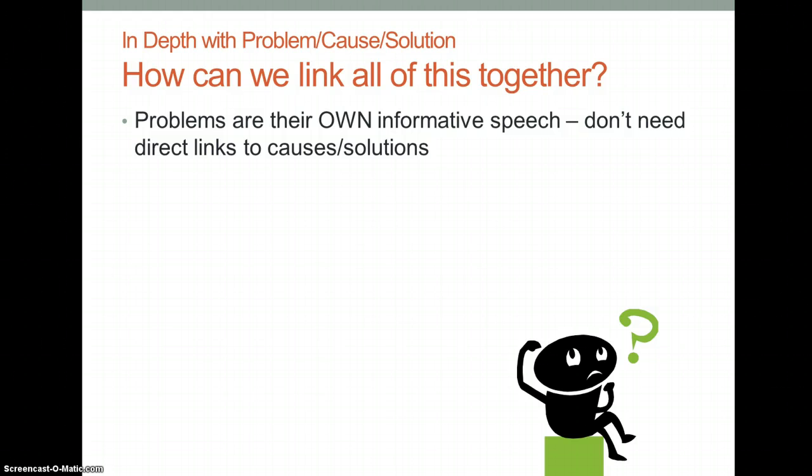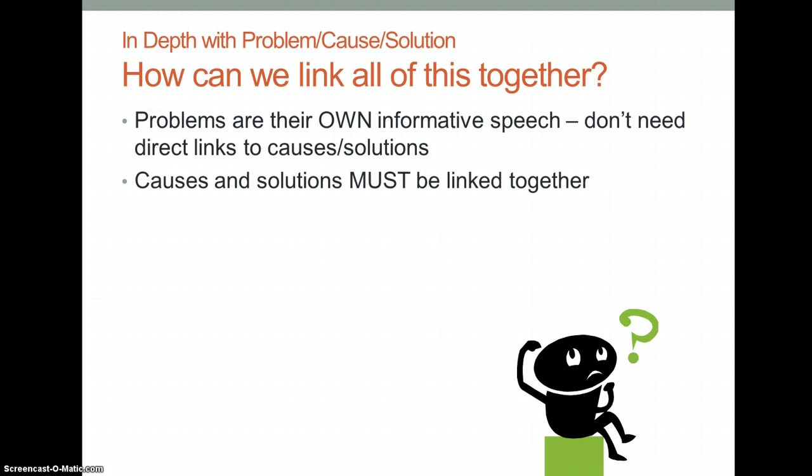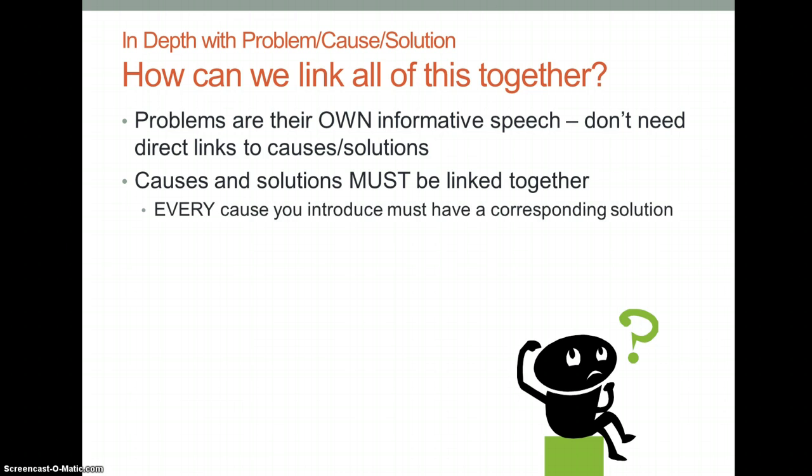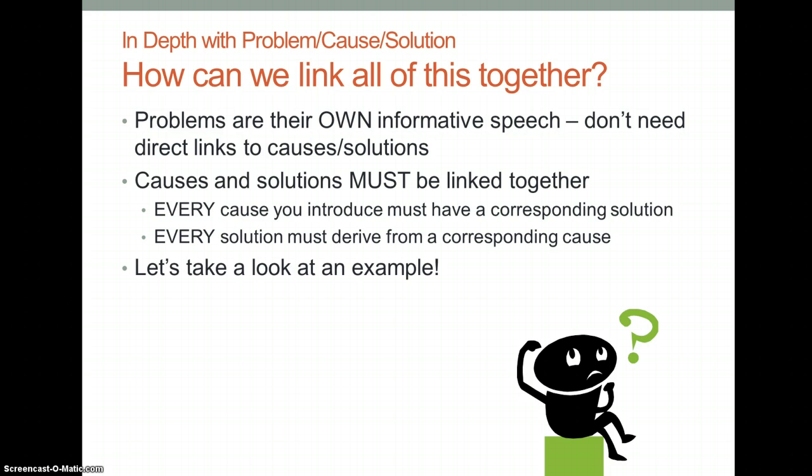Don't worry about trying to say, oh, I need governmental problems. I need personal problems. That's not how the speech works. Problems is its own separate section. However, your causes and solutions must be linked together. Every cause you introduce must have a corresponding solution. Every solution must derive from a corresponding cause. So this is really, really important to make sure we do this. So let's take a look at an example.